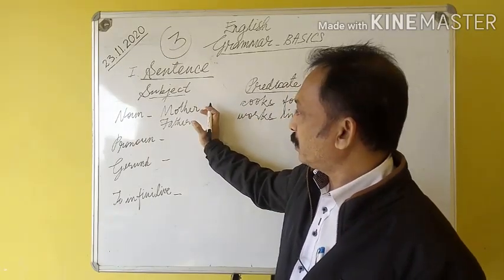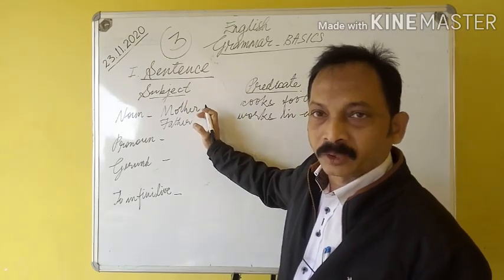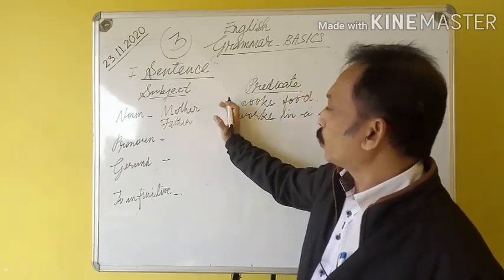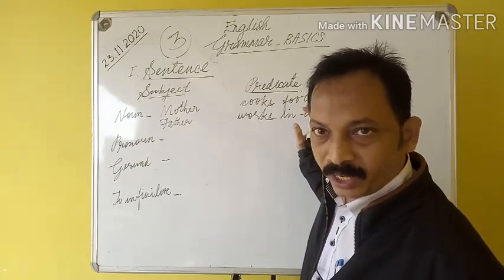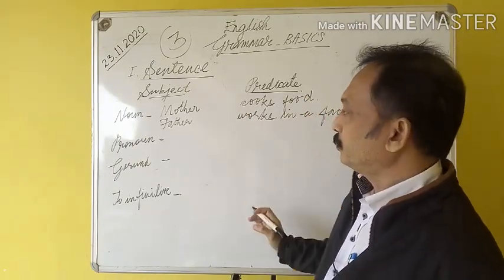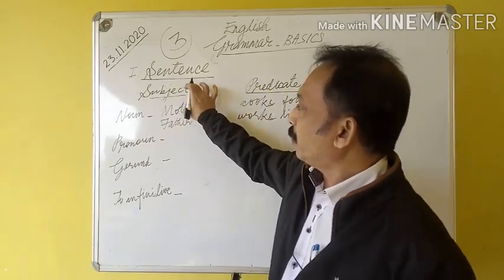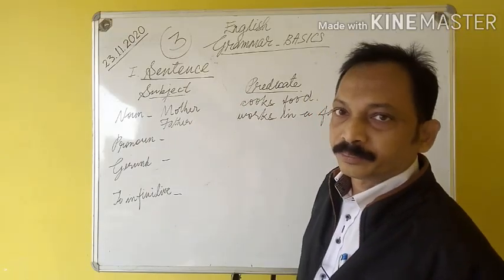Father is the subject, the name of anything. This is the name of a person. So it is a noun subject. So predicate is the matter which we want to say. So this is the matter, works in a factory. So these are the two examples where noun can be the subject.